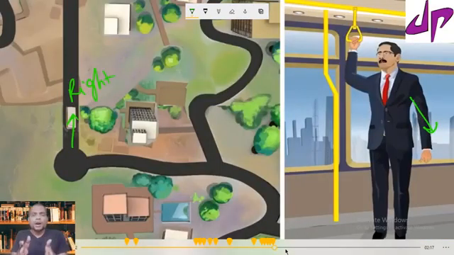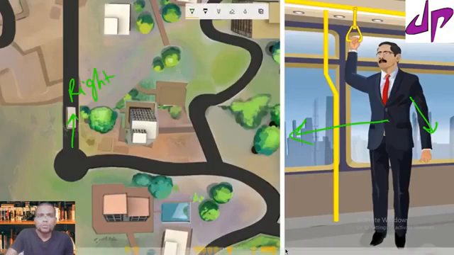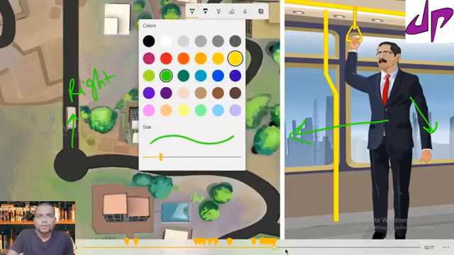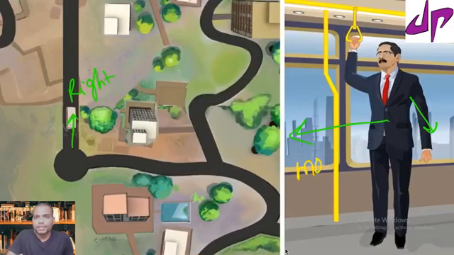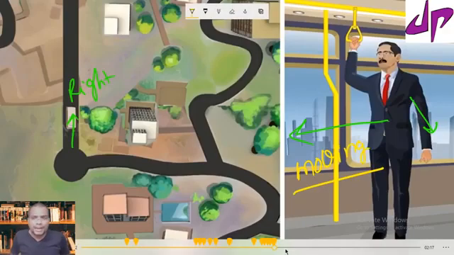When we are in a moving bus, if we stand inside the bus and the bus is moving, it means that we are also moving. Even though we are standing inside, the bus is moving, so we are also moving. So when we are moving, if the bus takes a right turn, then because of the inertia of motion, we will lean to the left side.